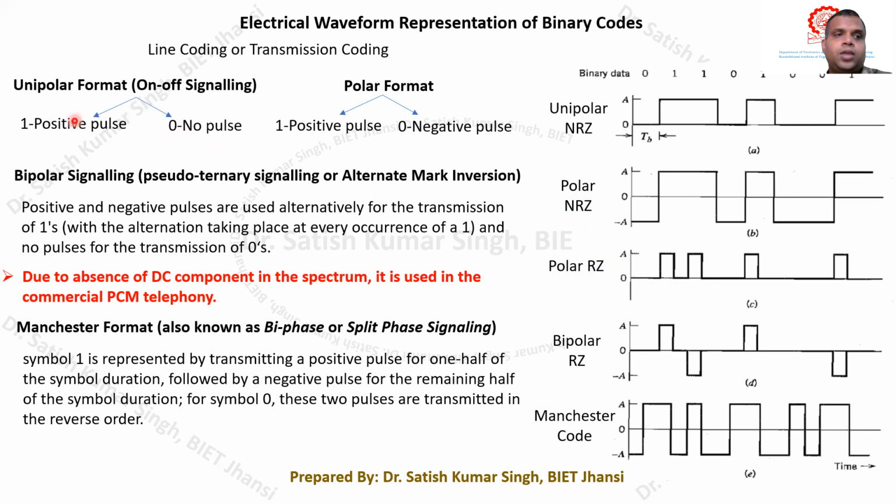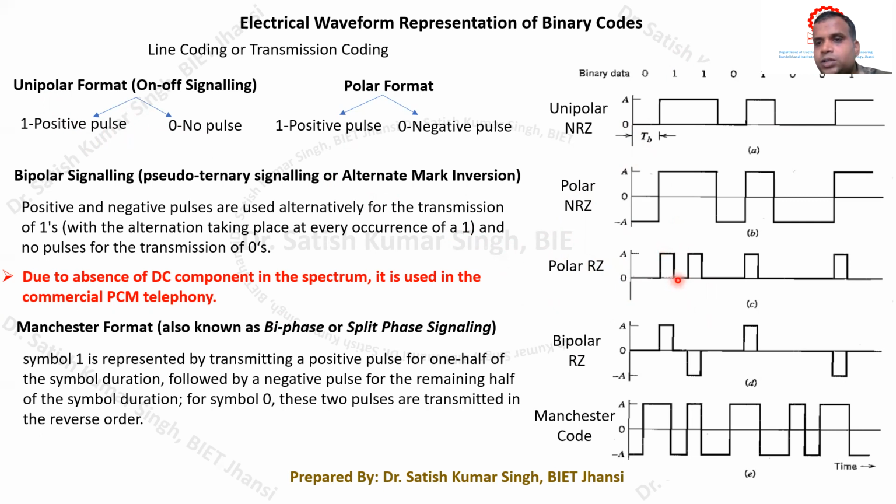So you can see that in the case of unipolar, for 0, no pulse is transmitted. Okay, no pulse has been transmitted. But whenever it is 1, there should be a positive pulse, and the duration of the positive pulse is TB by 2. You remember that for the duration of TB by 2, the pulse is transmitted, and then it again returns to 0. It comes back to 0.